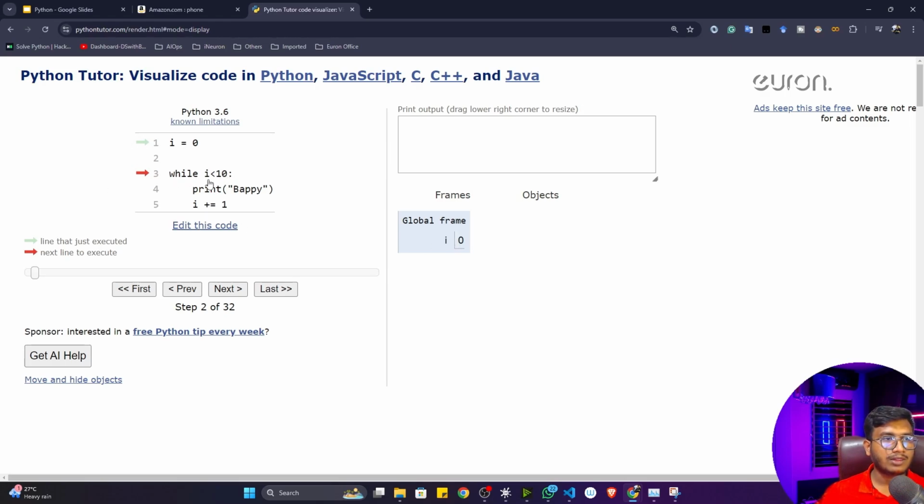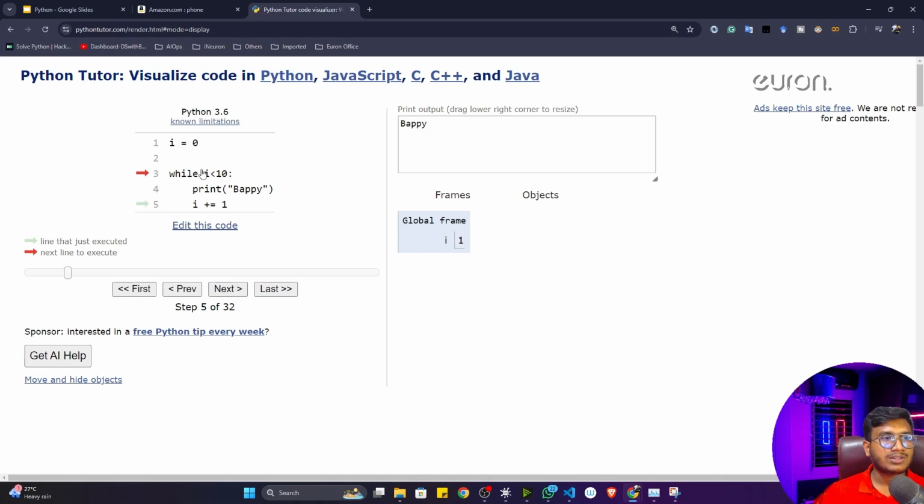Now it will come to the while loop. Now it will check whether i is less than 10 or not. 0 is less than 10, definitely. That means this condition is true. It will enter the while loop, and it will print my name. Then it will update this value. You can see it will update with 1. That means initially it was 0, and it will update with 1, so i becomes 1.